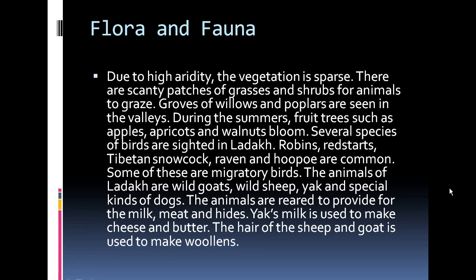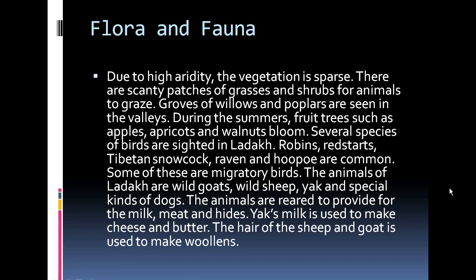Now we are going to talk about the flora and fauna that you find there. The different flora and fauna in the Ladakh region are basically due to the high aridity. Aridity means there is low moisture and low temperature most of the time. So the vegetation is sparse, and there is little chance to grow vegetation in these kinds of regions.